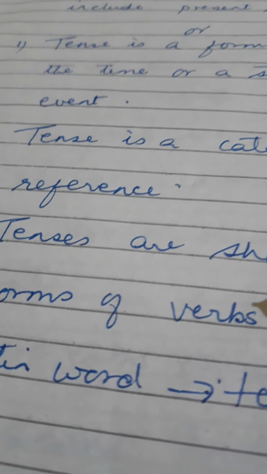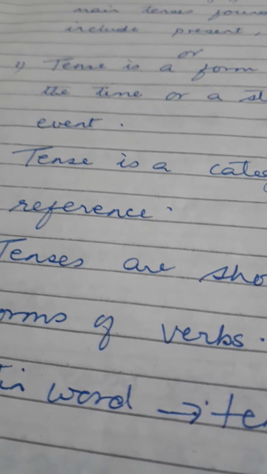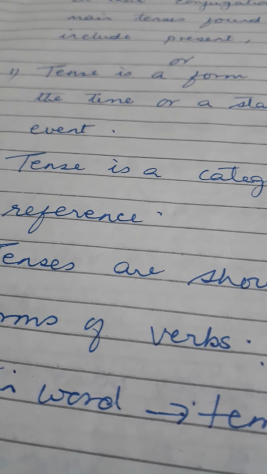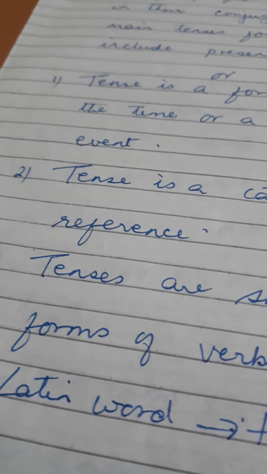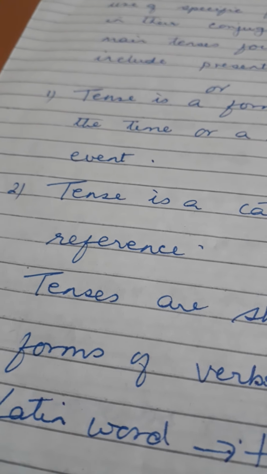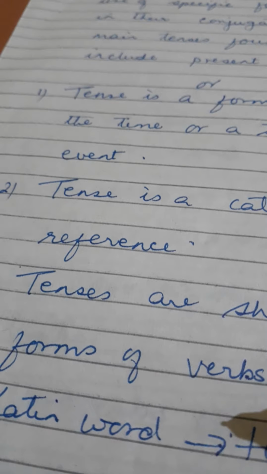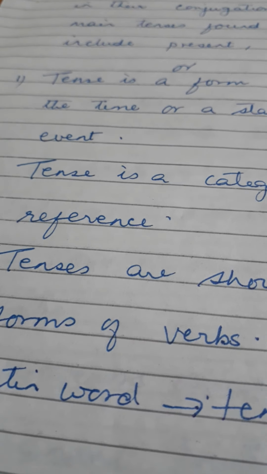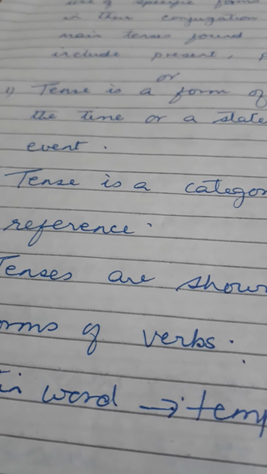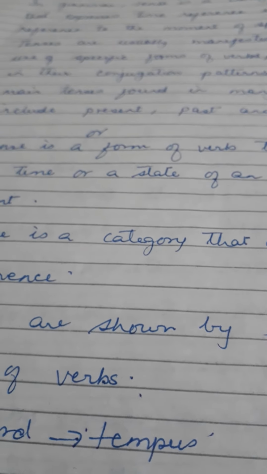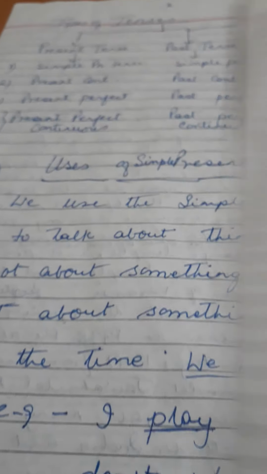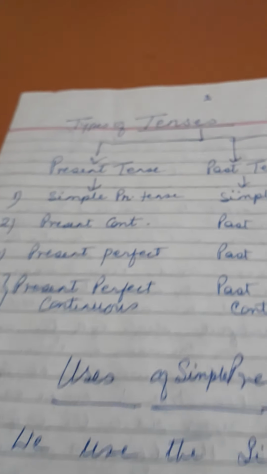This verb chapter has been discussed by Bharti ma'am in our videos, so you can go through that and understand verb. And one thing more you should know that the word tense has come from a Latin word called tempus.